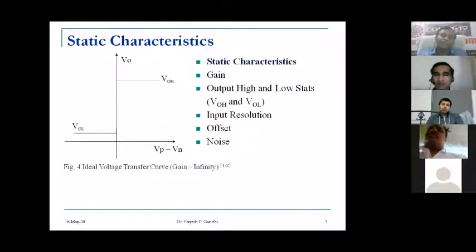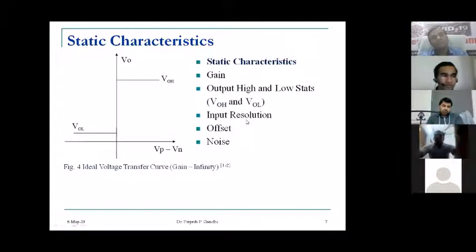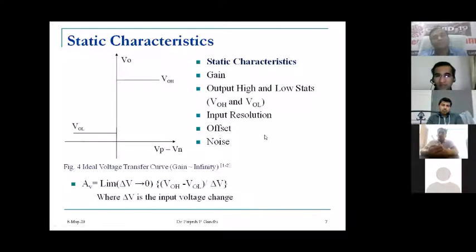These are the basic characteristics. We will limit ourselves due to time restriction. The characteristics are divided into two categories: static and dynamic. The static characteristics are gain, output high and low state, which you can refer to as VOH and VOL, then third the input resolution, offset voltage, and noise. These are the static characteristics.